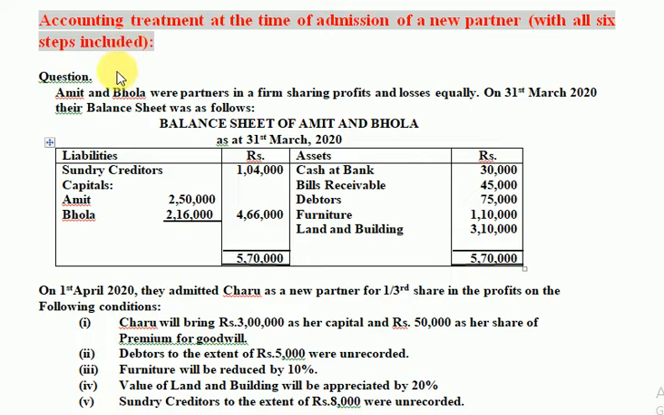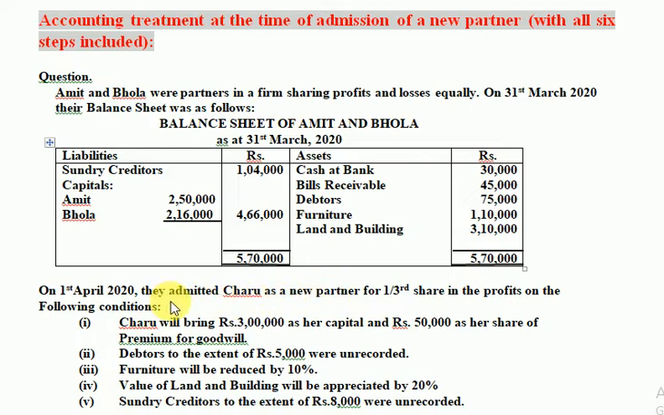The question says Amit and Bhola were partners in a firm sharing profits and losses equally. On 31st March 2020, the balance sheet of Amit and Bhola stands like this. With the liabilities and the assets, there are adjustments mentioned here. Now, this is new for you. You haven't done anything like this in the previous chapter. Take care.